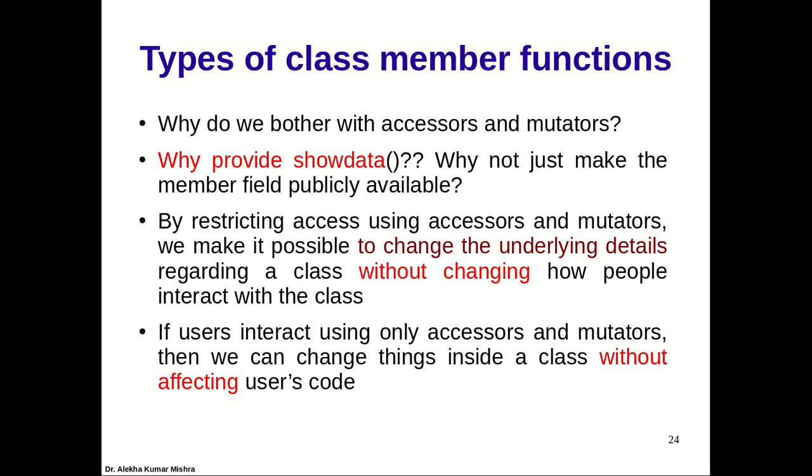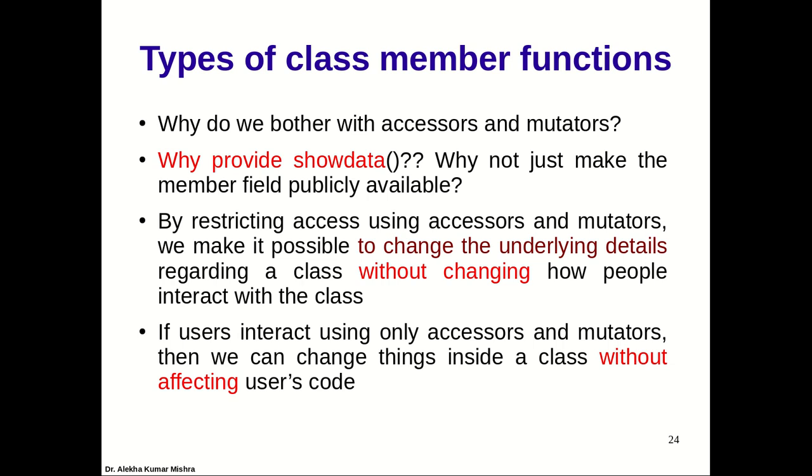That's why, when you separate accessors and mutators, you can make changes to the data without affecting the accessors, that is, the functions which are accessing this data. So if users interact using only accessors and mutators, then we can change things inside a class without affecting user code. Only the changes will be done and access will be done through them.